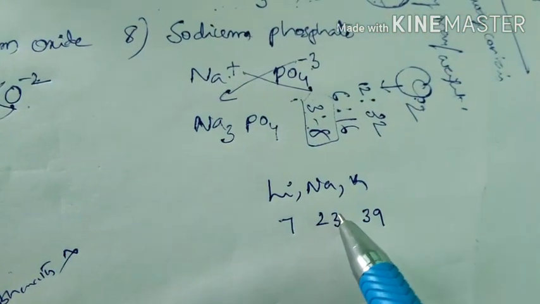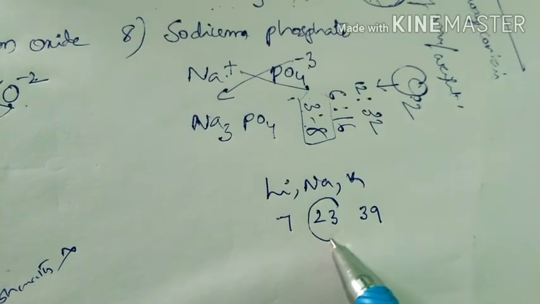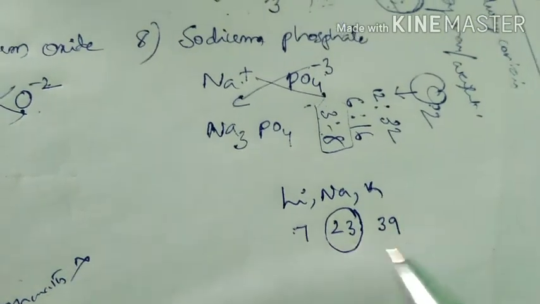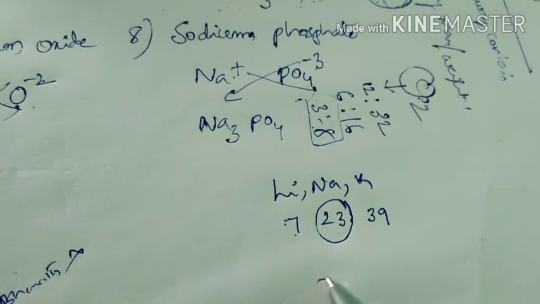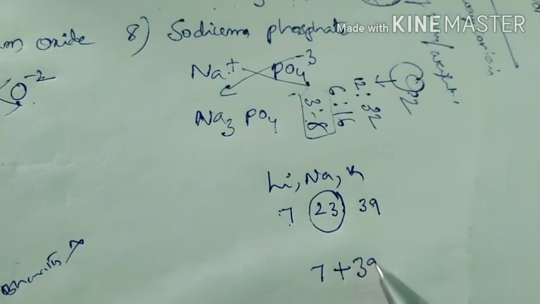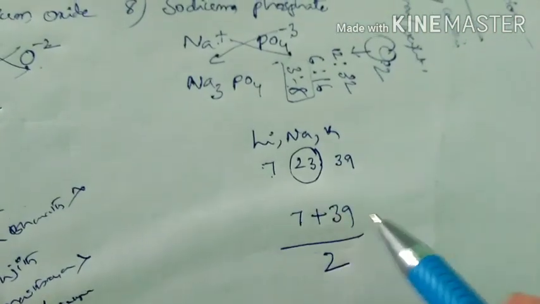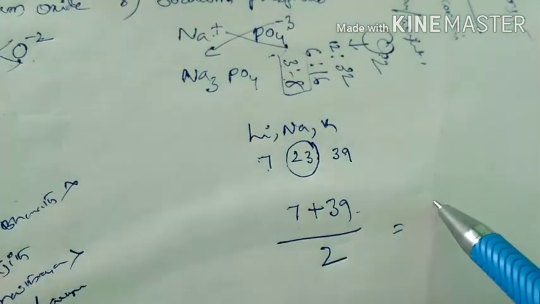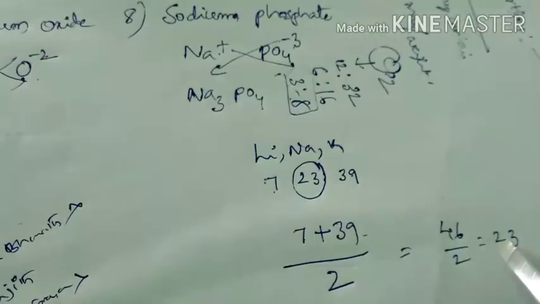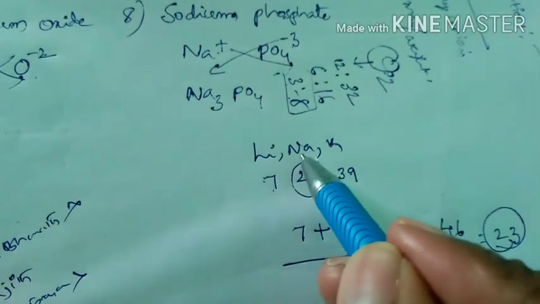What he says is that the atomic weight of the middle element is the average of the first and third element. That means the first element is 7, and the third element is 39. Average means 39 plus 7, how much? Its value is 46, by 2, that is equal to 23. So 23 is what? Atomic weight of sodium.